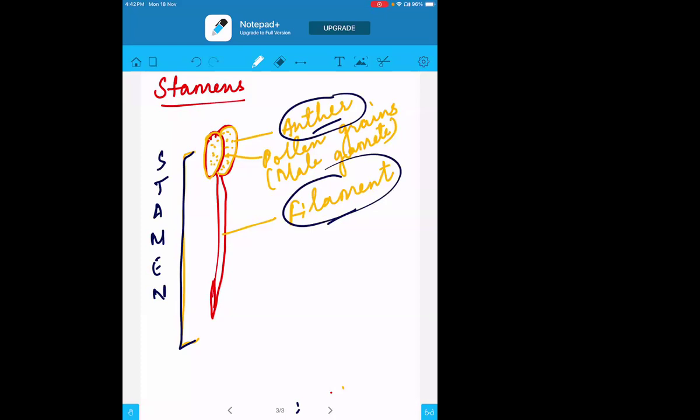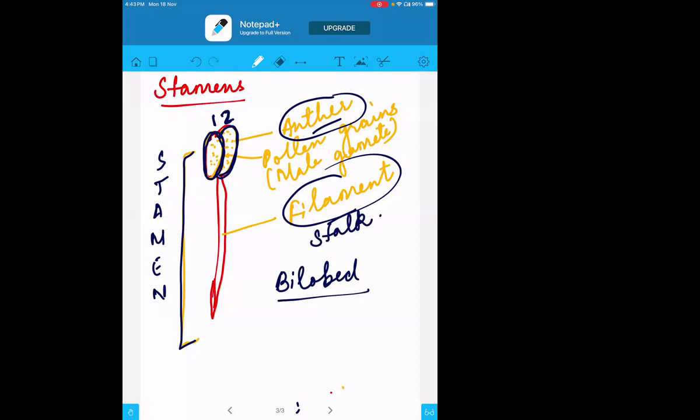The anther is basically a bilobe structure. This structure you can see, right? It is called bilobe because it has two lobes present. One is this lobe, and the other one is this lobe. That is why the anther is called a bilobe structure. Whereas the down part, the filament, is the stalk part of the stem. Am I clear, children? Yes, ma'am.